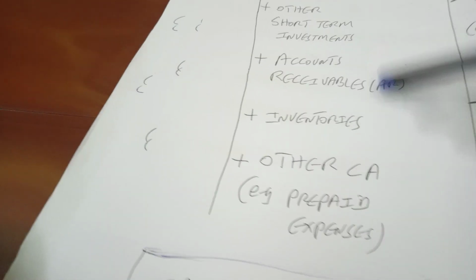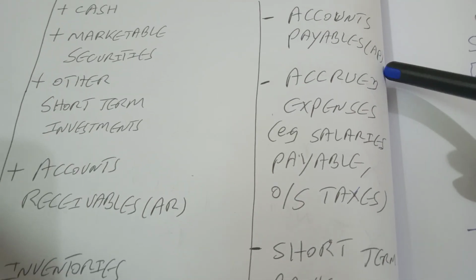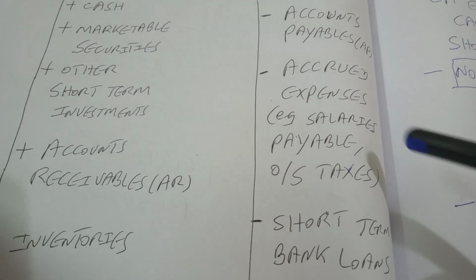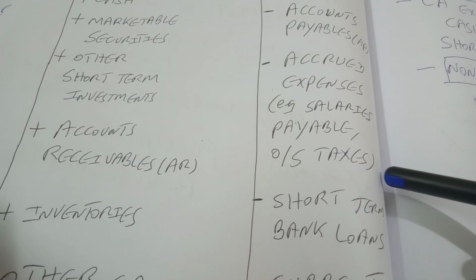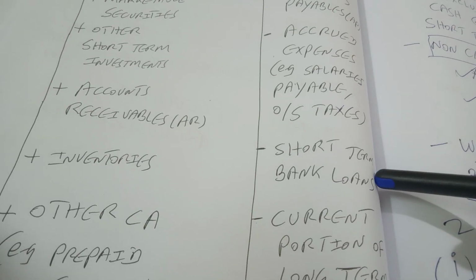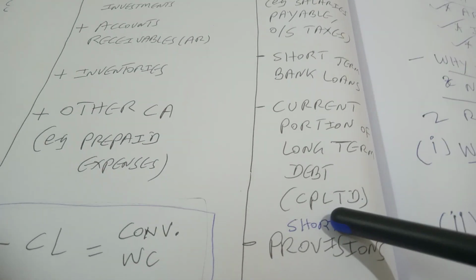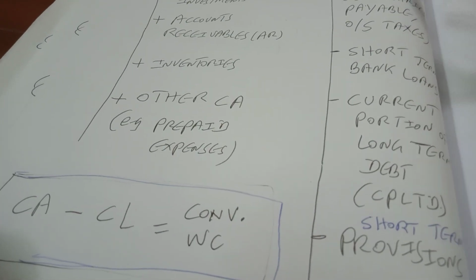So all these things come under current assets, and the components of current liabilities are these, right? Accounts payable, which is otherwise known as AP, accrued expenses, example for that is salaries payable, and outstanding taxes, and then you have short-term bank loans, and then you have current portion of long-term debt, which we call CPLTD, and then short-term provisions. So all these things come under current liabilities for an Indian company, right?